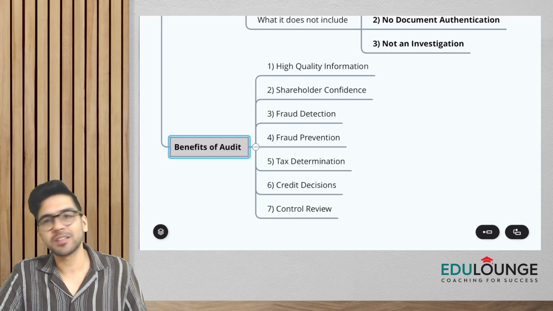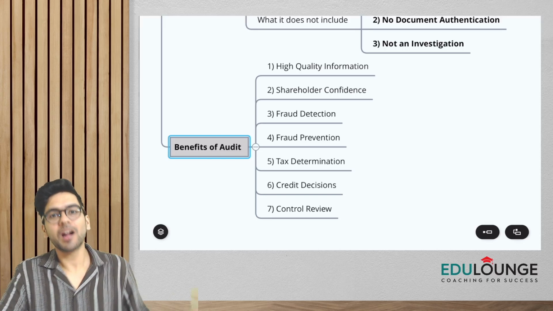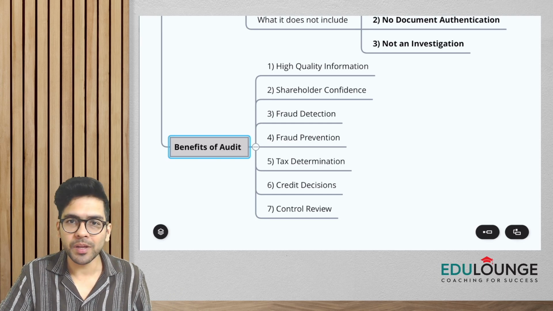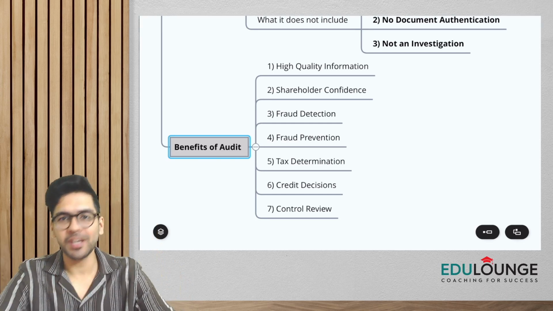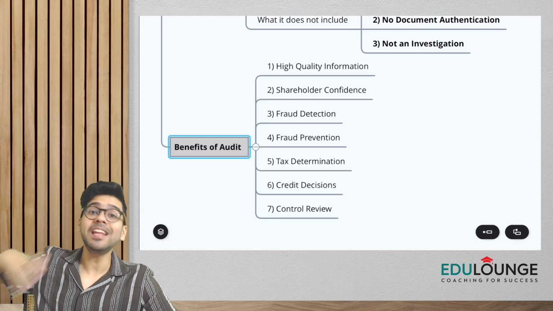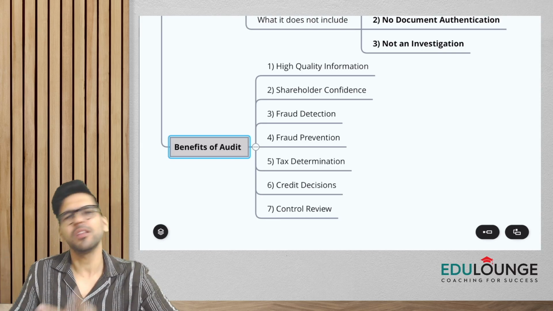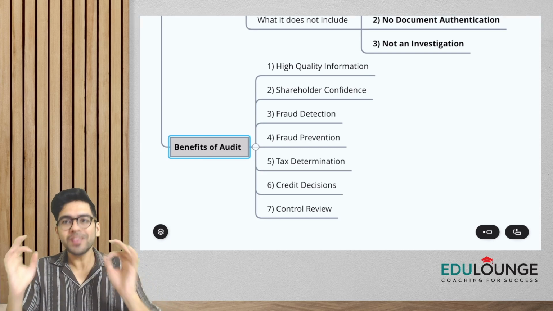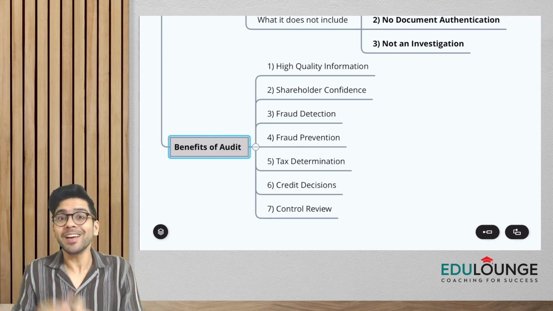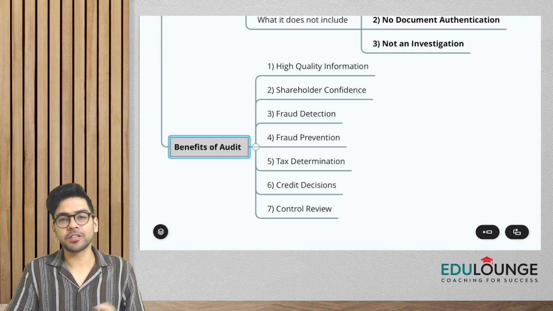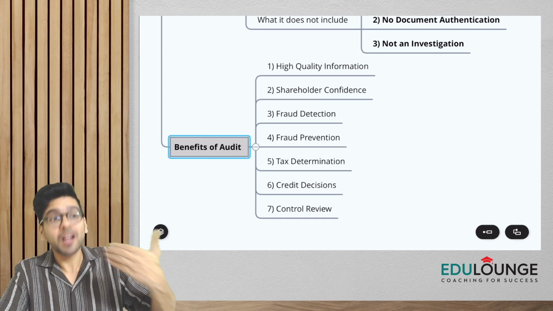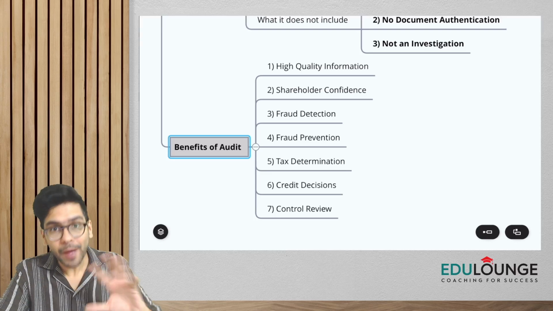Okay, now please understand, guys, in a company, the shareholders put in their money in the company, right? But the daily affairs of the company are run by the management of the company, the directors or the management, right? So when the financials of the company are audited, it gives confidence to the shareholders that the company's affairs are managed properly.